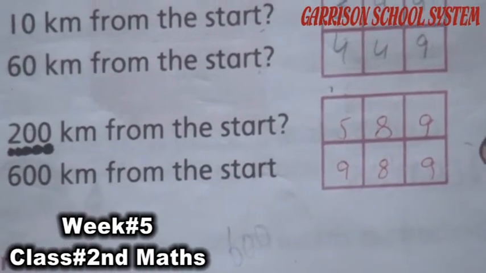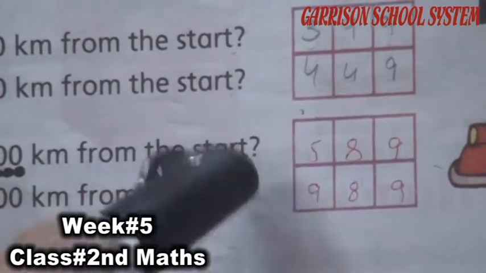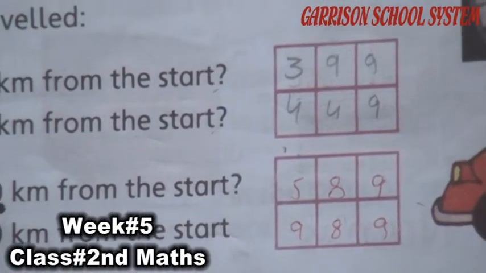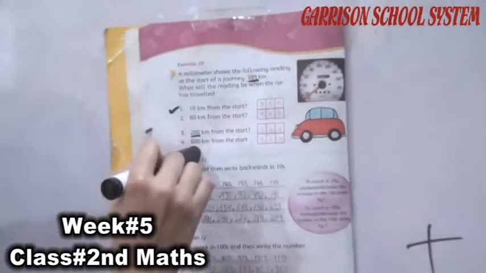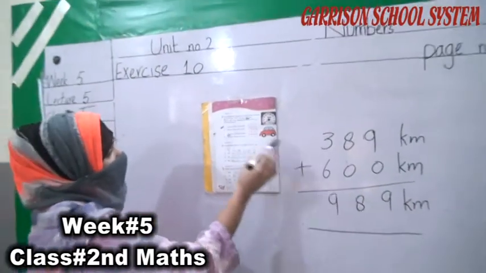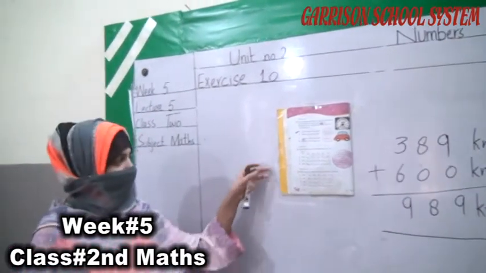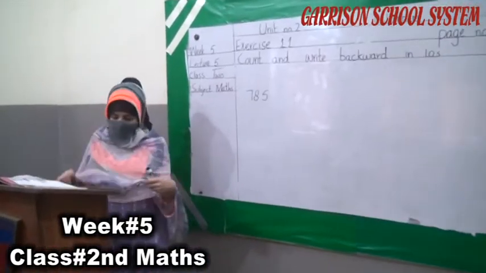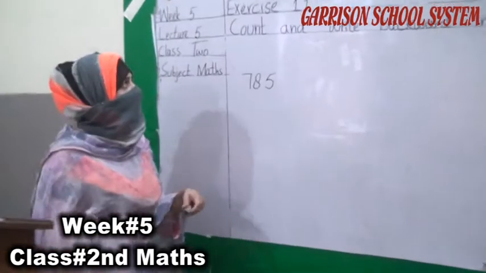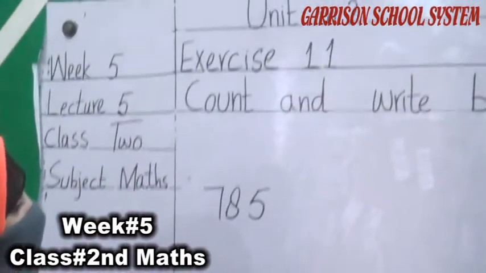Next is 600 kilometer from the start. If they cover 600 kilometer from the start, so what will be the total kilometer? So we have to add 600 into 389. Like this, the answer will be this. Okay, student, understand? Okay, student. Now next is exercise number 11.